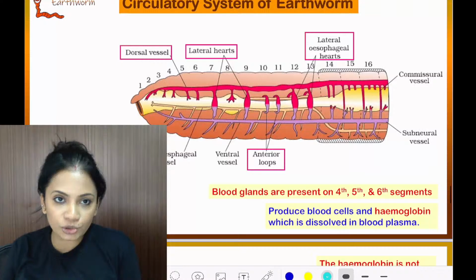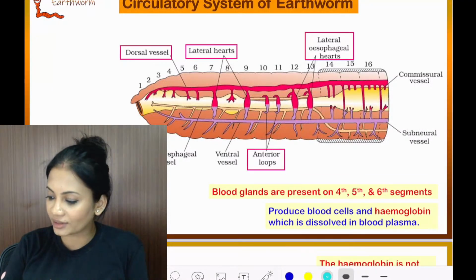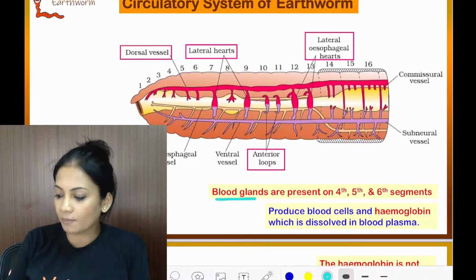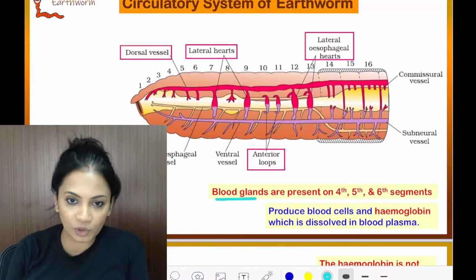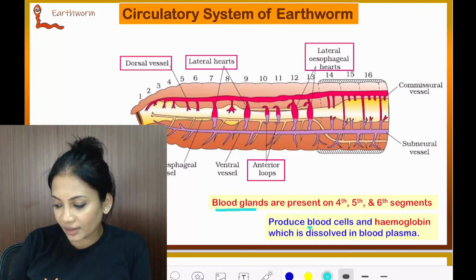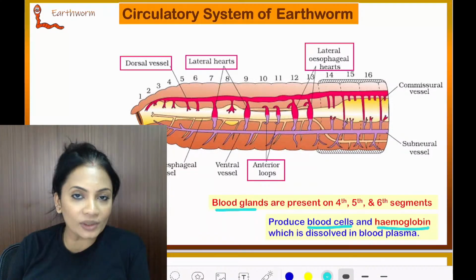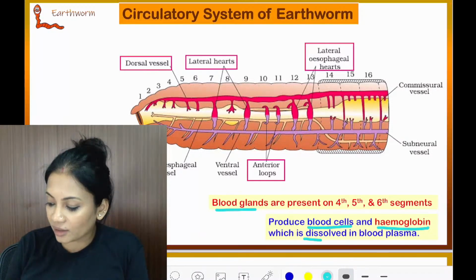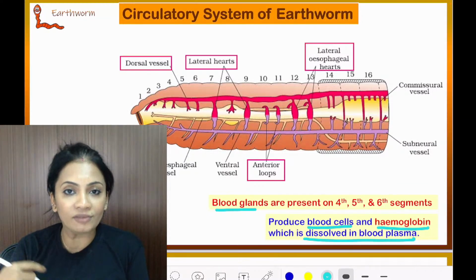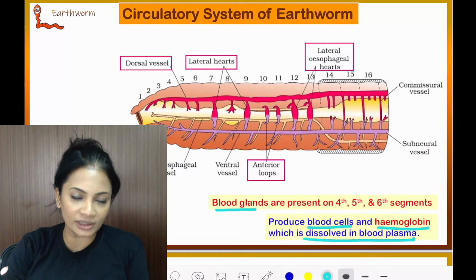Now we move on to the circulatory system of the earthworm. First of all, it is a closed circulatory system. Blood is red in color, but hemoglobin is not found inside the cells. Hemoglobin is rather dissolved in the plasma. In our body, hemoglobin is found inside the blood cells, RBC, not for earthworms. They are found inside the plasma.